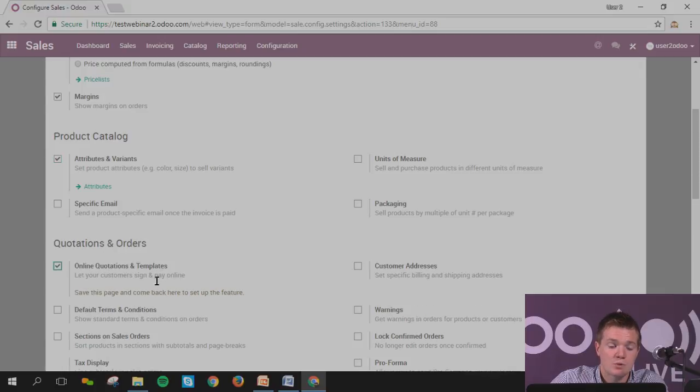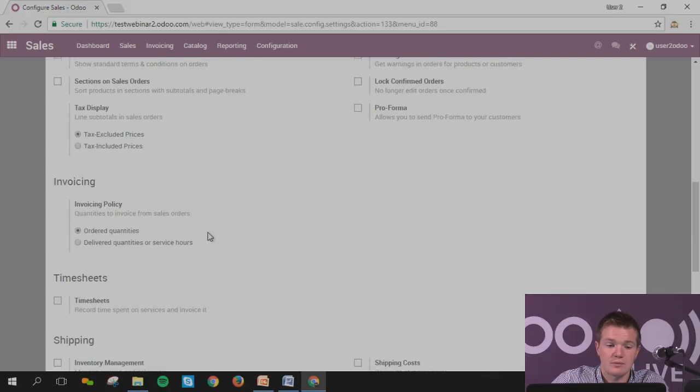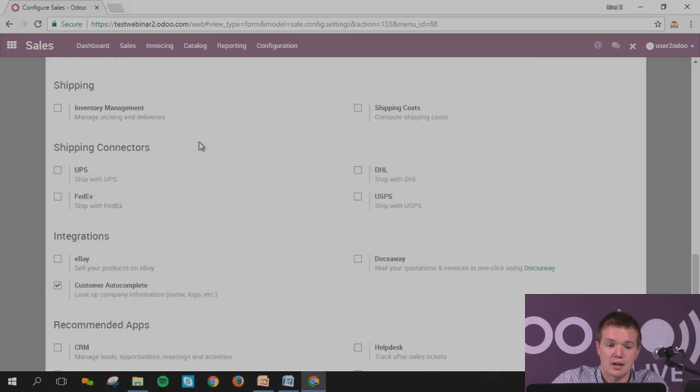Online quote, this is much more for afterwards. If you want to manage the quote that your customer has sent to you in the back office, you can change it and directly you'll be able to confirm it online. Just take some other customer addresses. This would be okay. Sales condition, that's all right. Okay, you can just check.